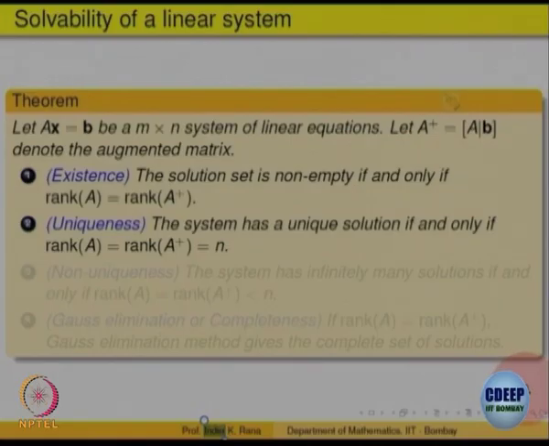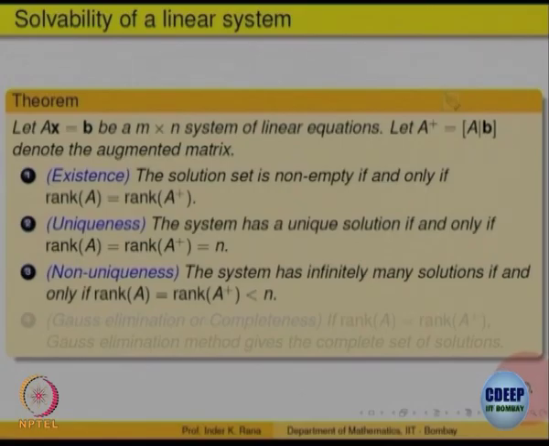Non-unique means there are an infinite number of solutions, when the rank of A is equal to the rank of the augmented matrix, once again consistency, but it is strictly less than the number of variables. The number of pivots is strictly less than the number of variables. Then there are infinitely many solutions, and we said that the difference n minus r